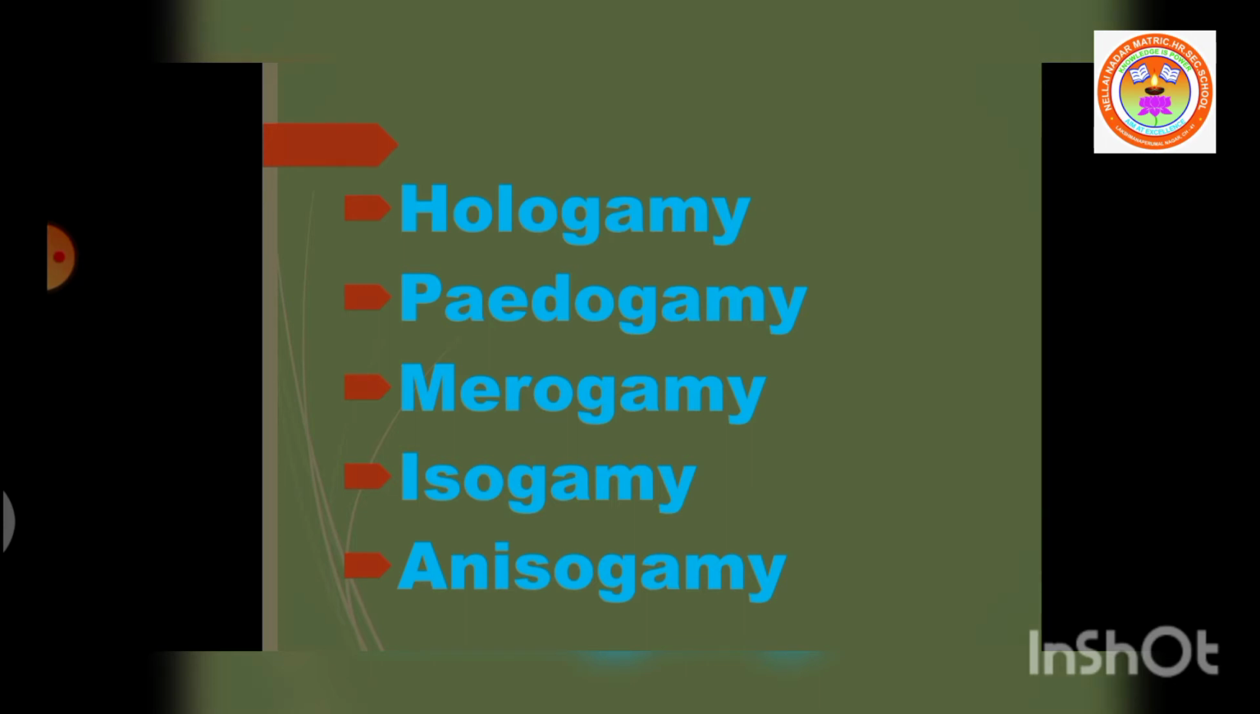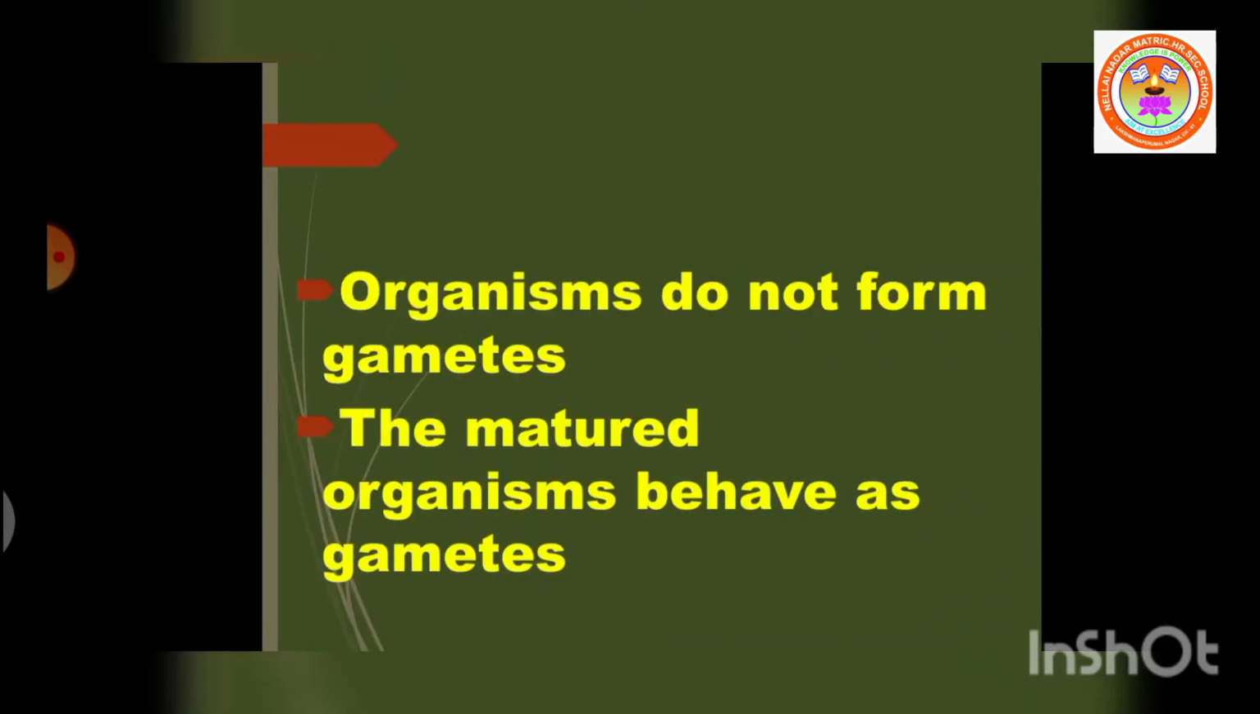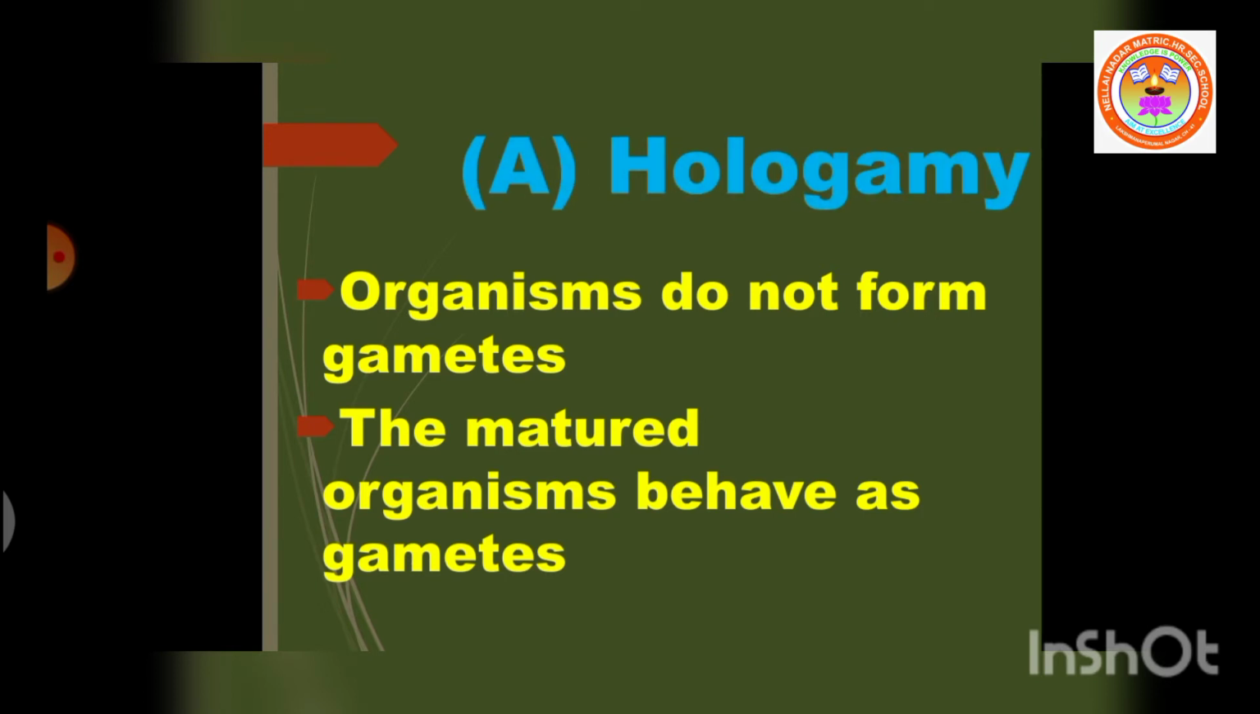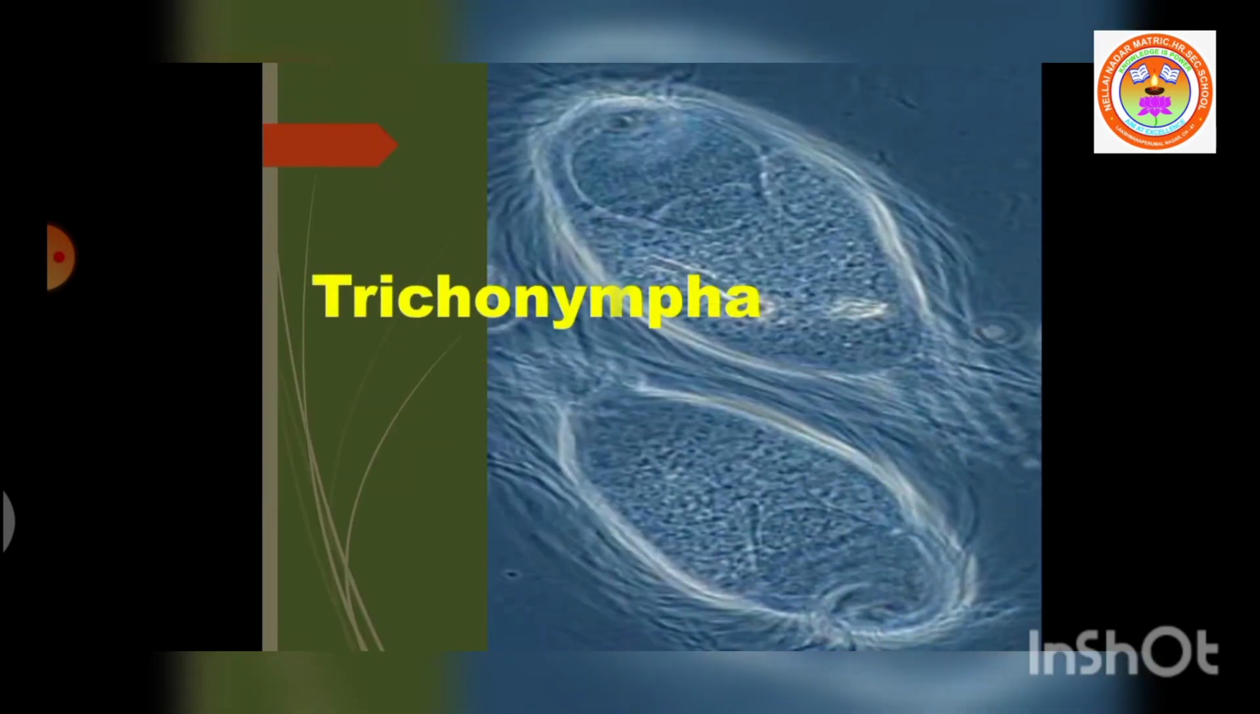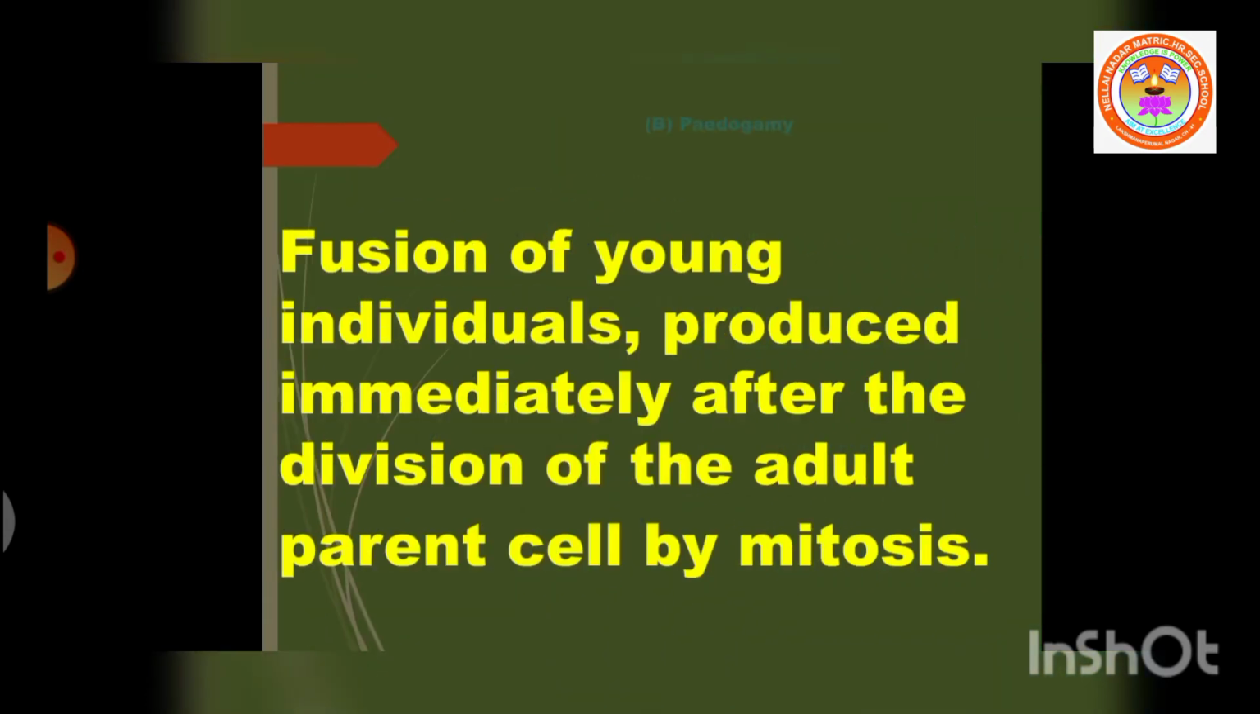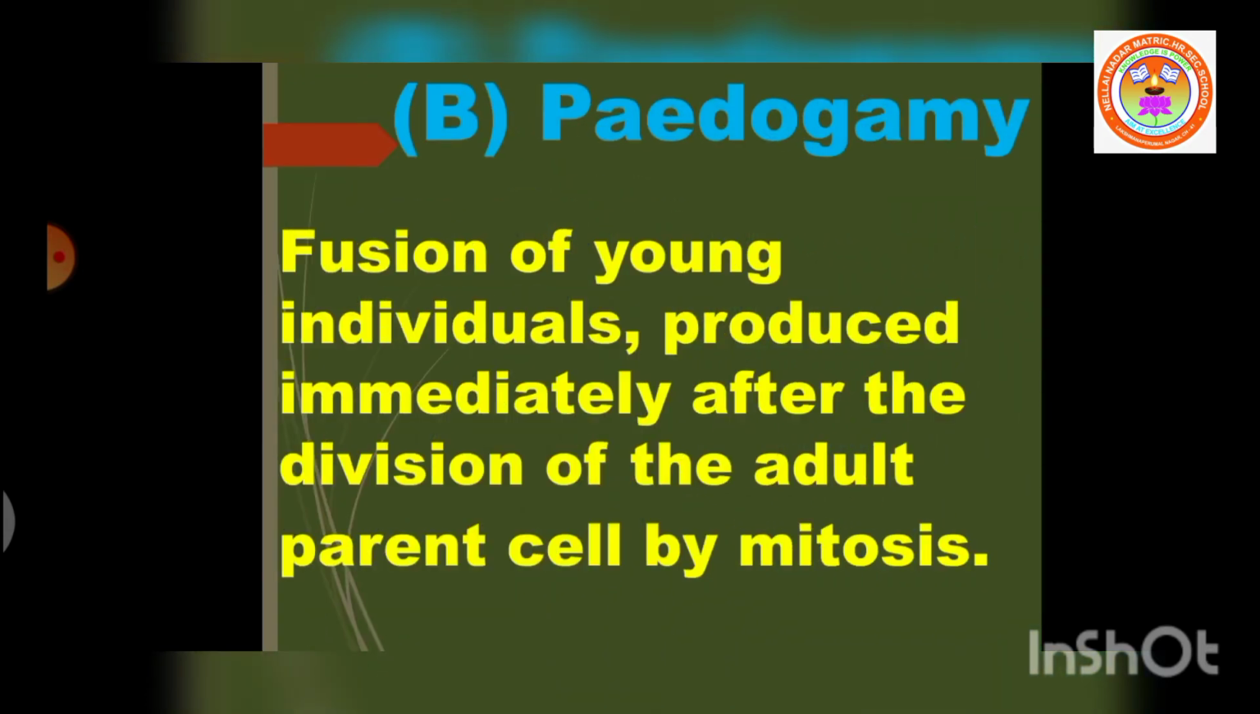In lower organisms, sometimes the entire mature organisms do not form gametes, but they themselves behave as gametes, and the fusion of such mature individuals is known as hologamy. Example: trichonympha. Pedogamy is the sexual union of young individuals formed from their adult parent cell by mitotic cell division.